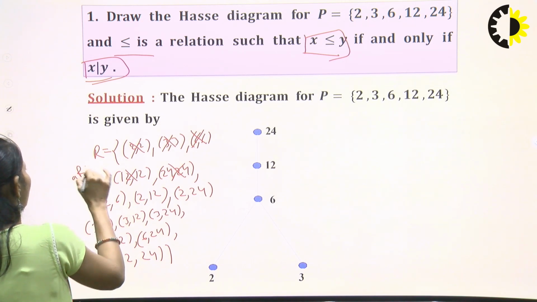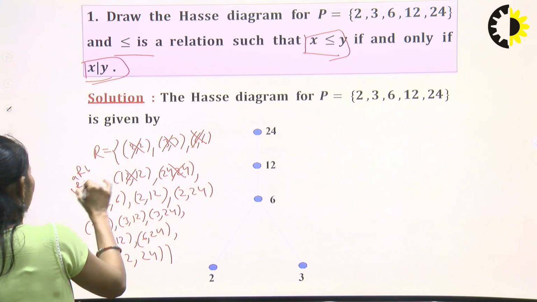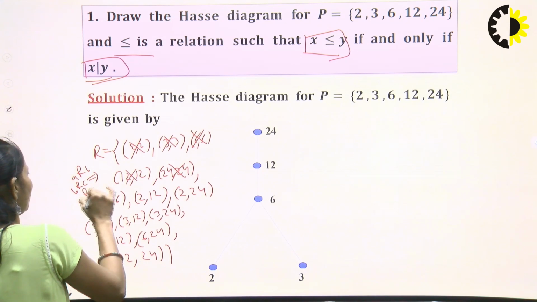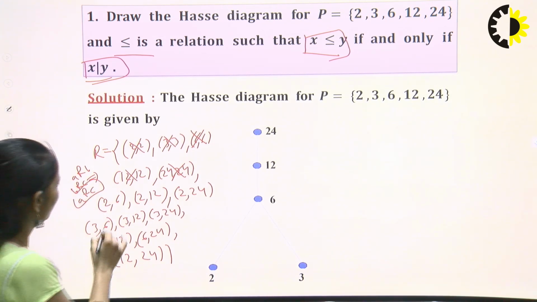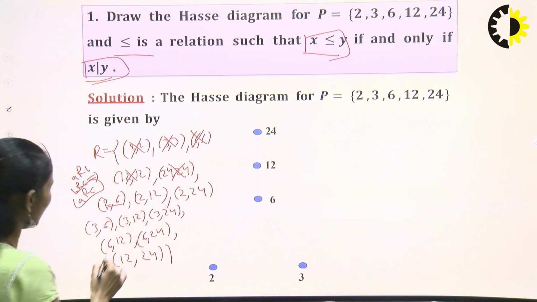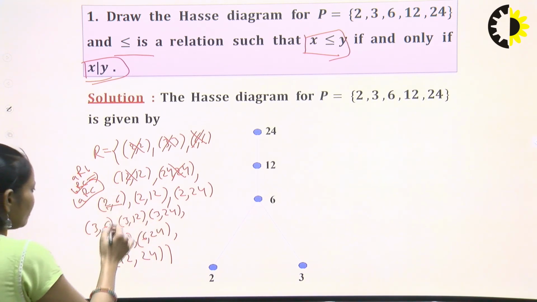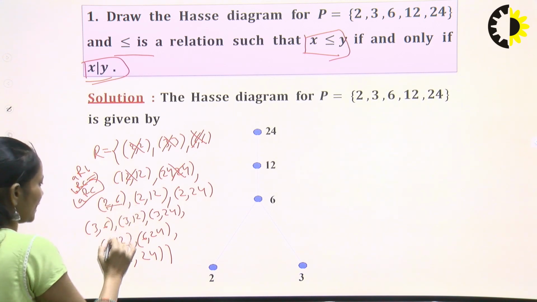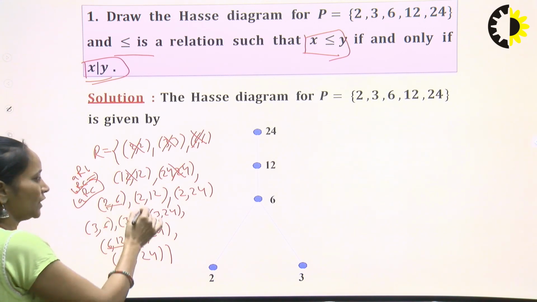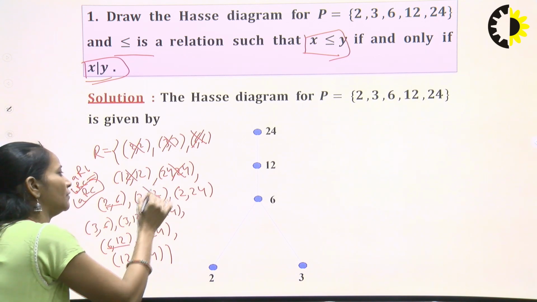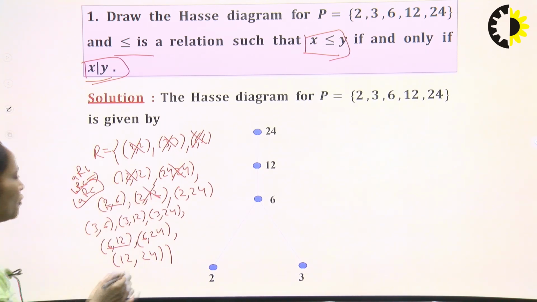A is related to B, B is related to C. This implies that A is related to C. So, if 2 is related to 6 and 6 is related to 12, what do we have to remove? The transitivity, 2 is related to 12. This will be removed from the relation.